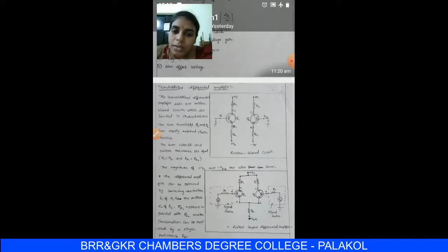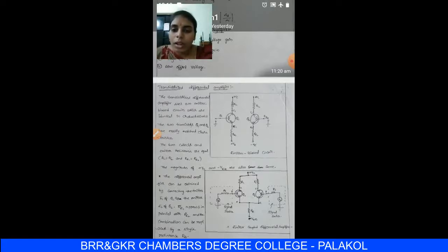The resistance at the emitter of the first transistor is represented with RE1, and the negative supply voltage is minus VE. In the second transistor, the positive supply voltage is also plus VC and the negative supply voltage is also minus VE.